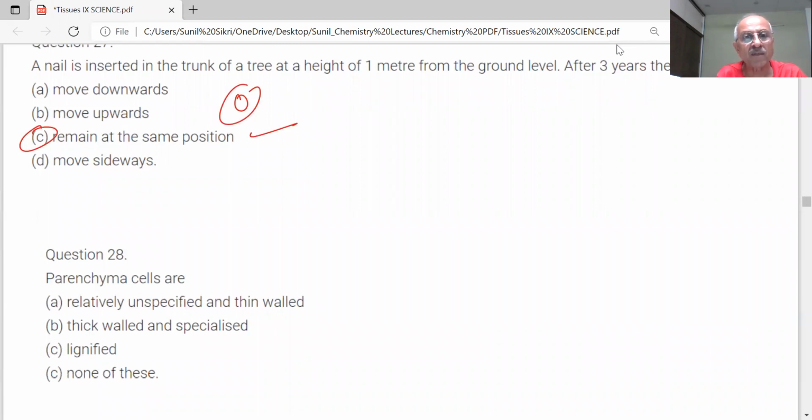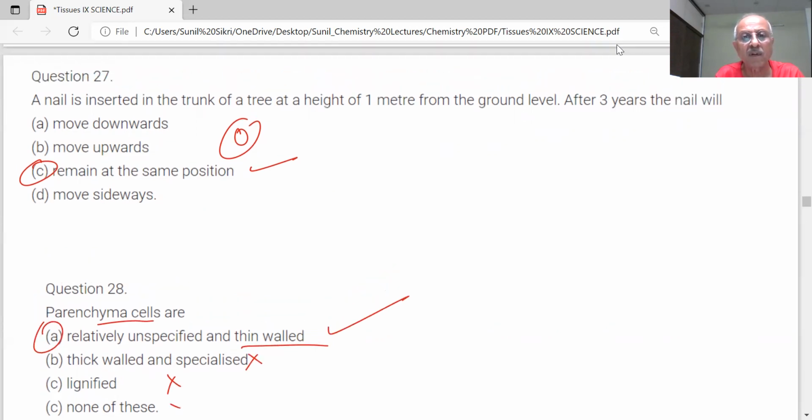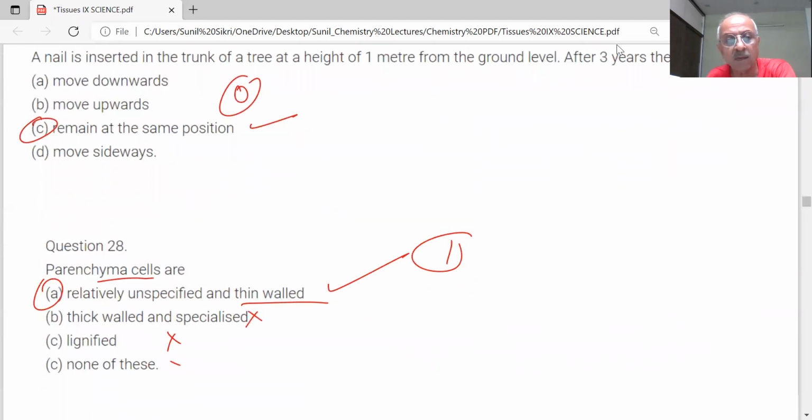Next question. Parenchyma cells are relatively unspecified and thin-walled, thick-walled and specialized, lignified, none of these. Parenchyma cells, what type are these? Sir, option A. Thin-walled. Option A is the correct option. All right.